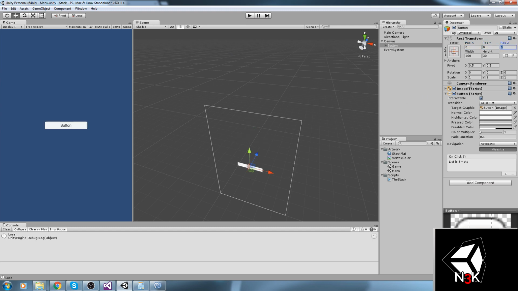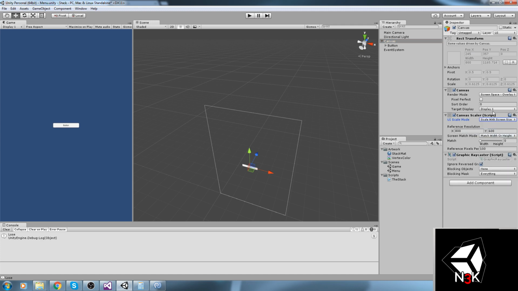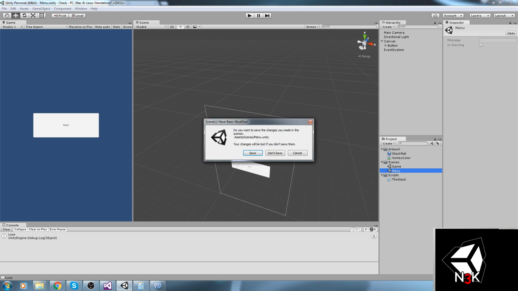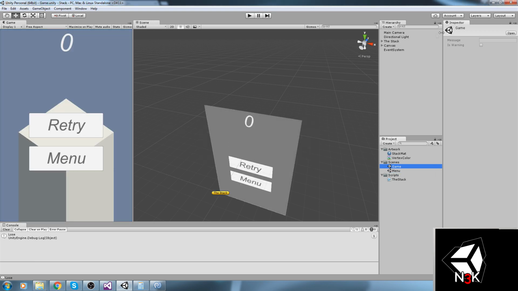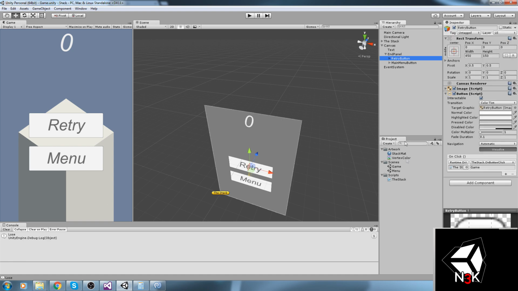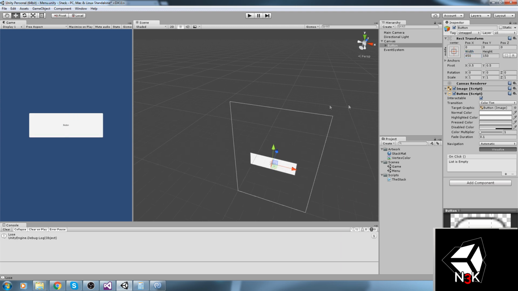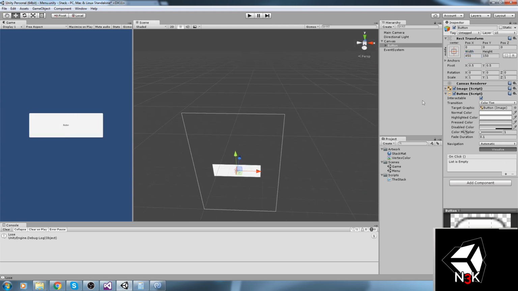Position.x is like this. Width might be, before I actually adjust the width, let me go and change the canvas scaler for screen width scale size. Then I'll make this 400 by 150. I believe that's what I made the other ones. Let's make sure it's the same thing. At least we get some kind of consistency in the menu. That would be like a start. So 450 by 150. Okay. And then this one is a simple play button.